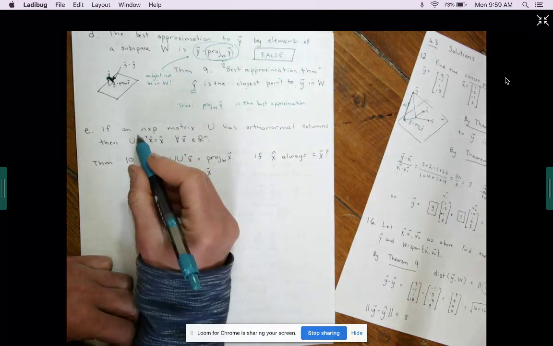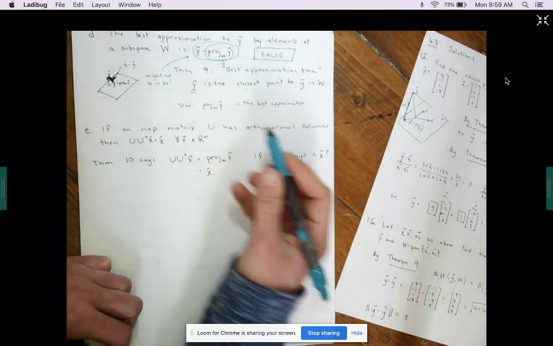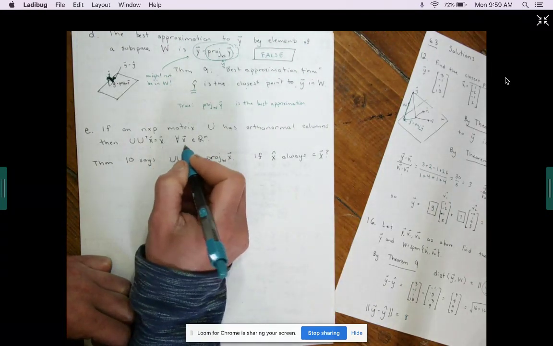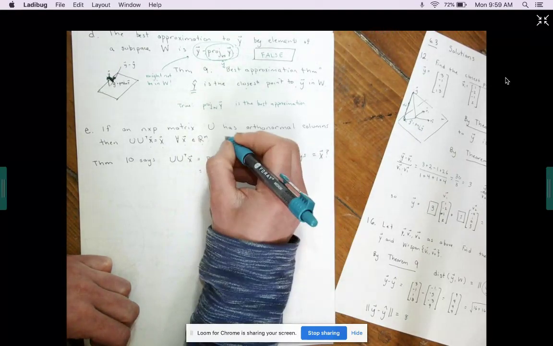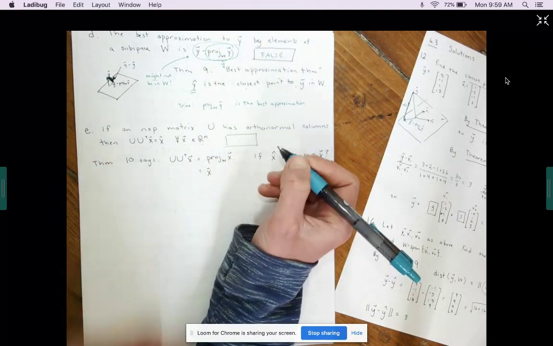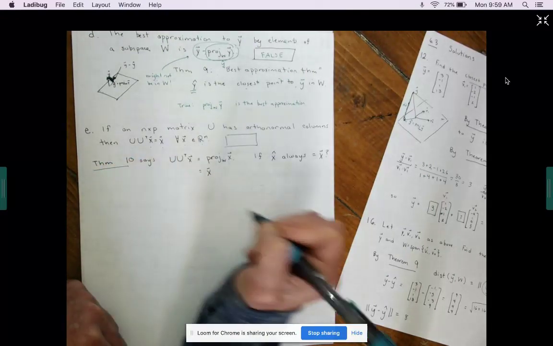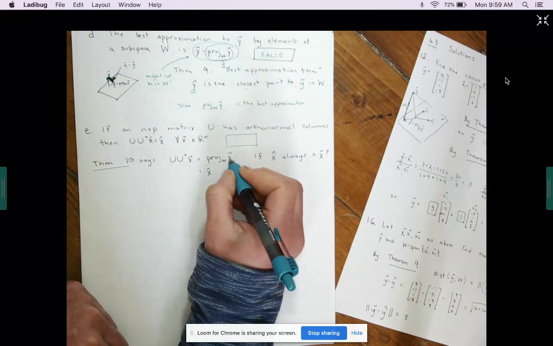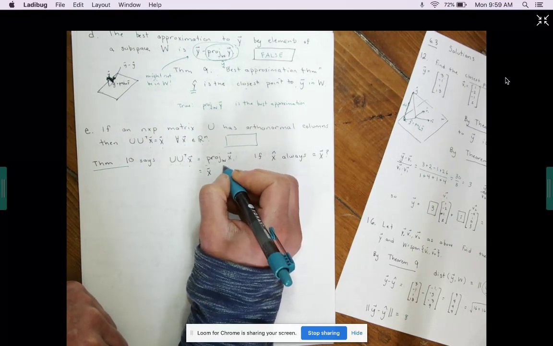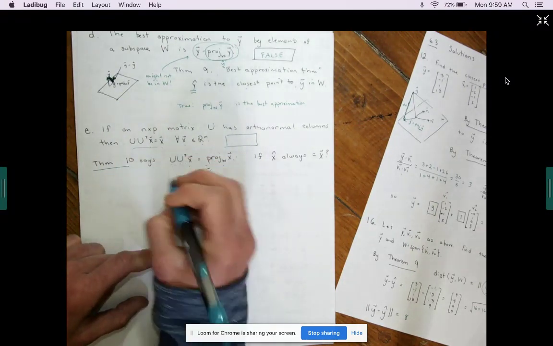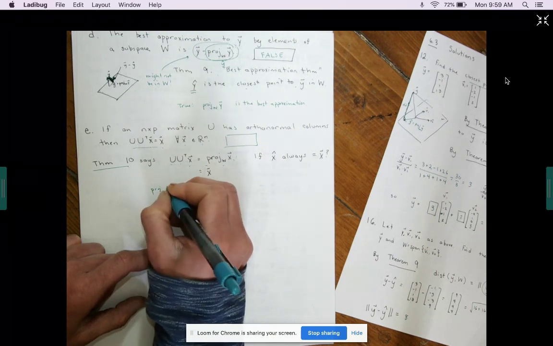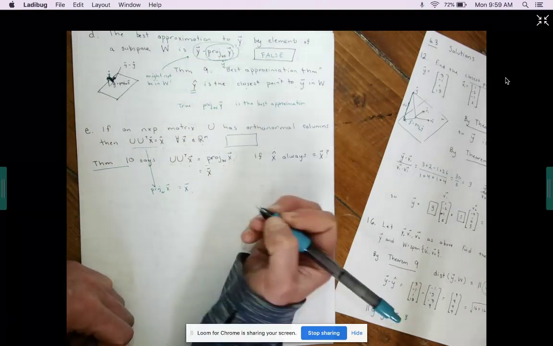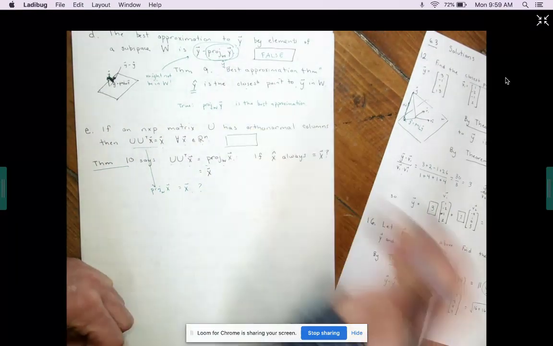Letter E. If an n by p matrix U has orthonormal columns, then UU transpose X equals X for all X in Rn. Is this statement true or false? Well, Theorem 10 says that UU transpose X equals the projection of X onto W. So this statement would say that the projection of X onto W, that's this part, always equals X. Is that always true?